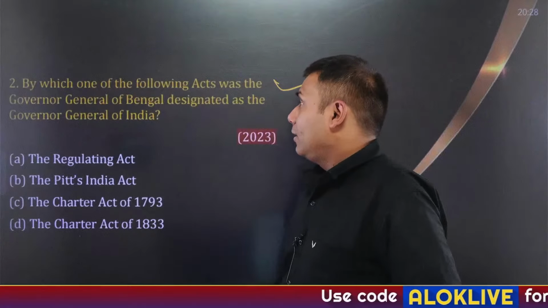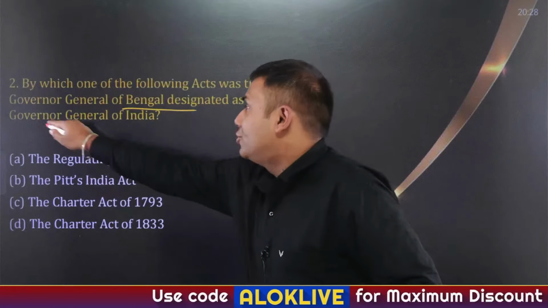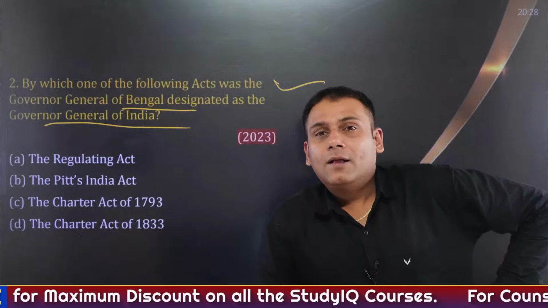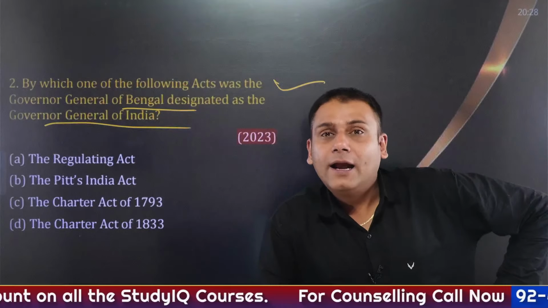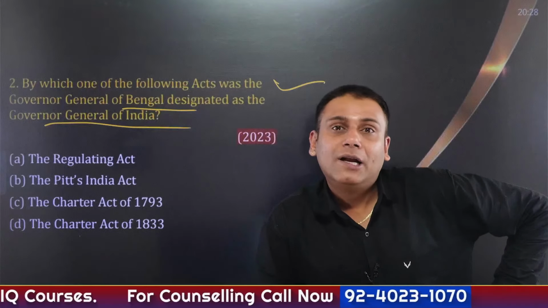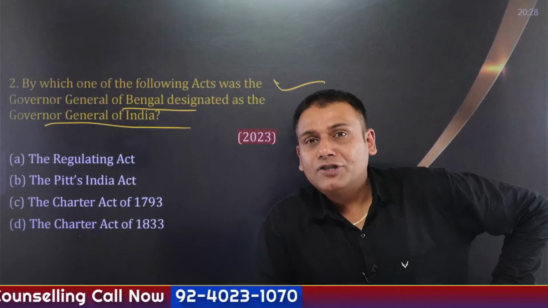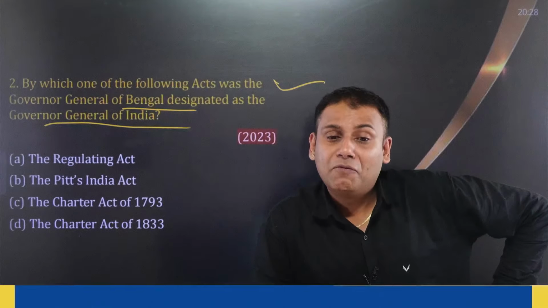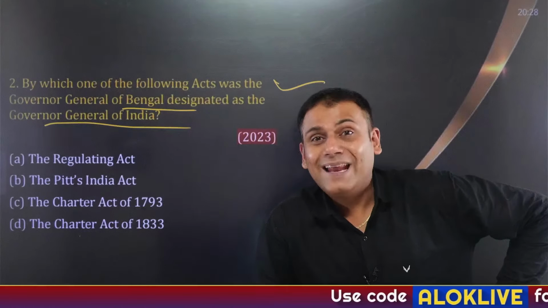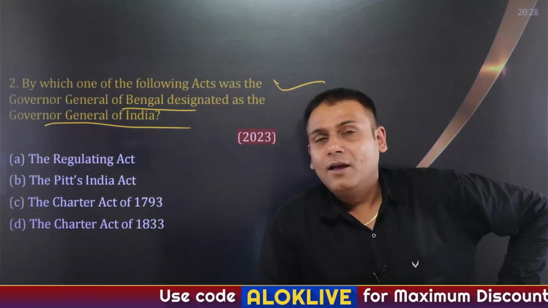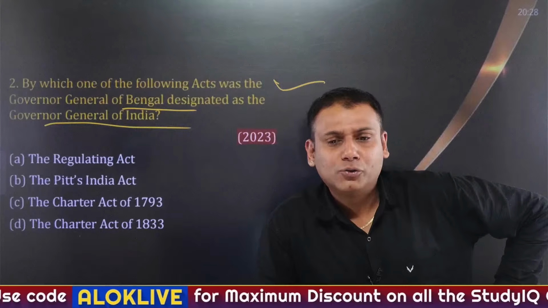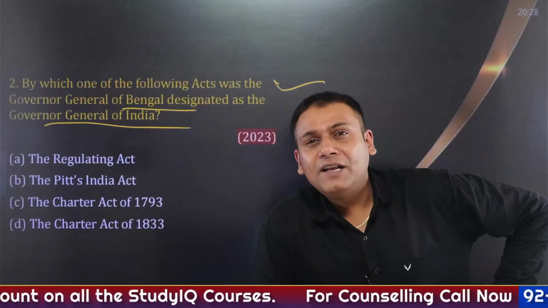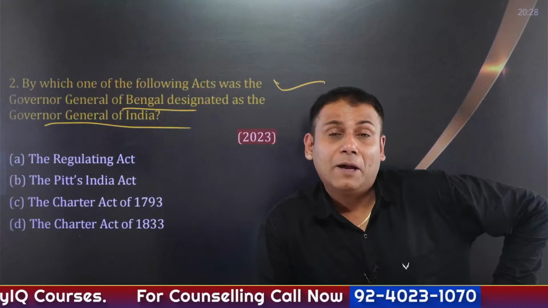Which of the following acts declared the Governor of Bengal as Governor General of India? Friends, the Regulating Act 1773 declared the Governor of Bengal as Governor General of Bengal. The first Governor General of Bengal was Lord Warren Hastings, who was assisted in the performance of his duties by an executive council of four: Clavering, Philip Francis, Richard Barwell, George Monson, and so on.